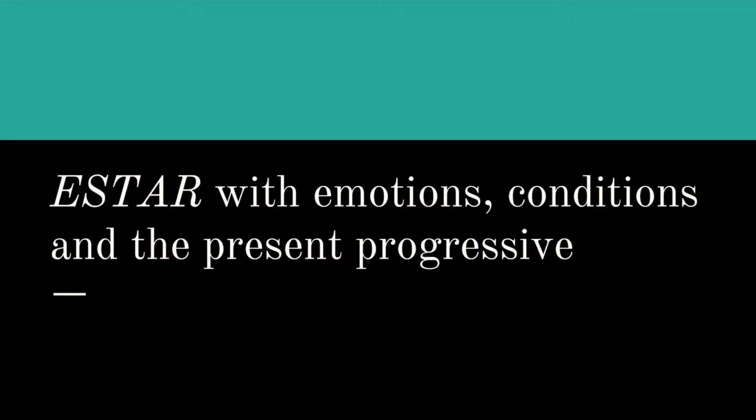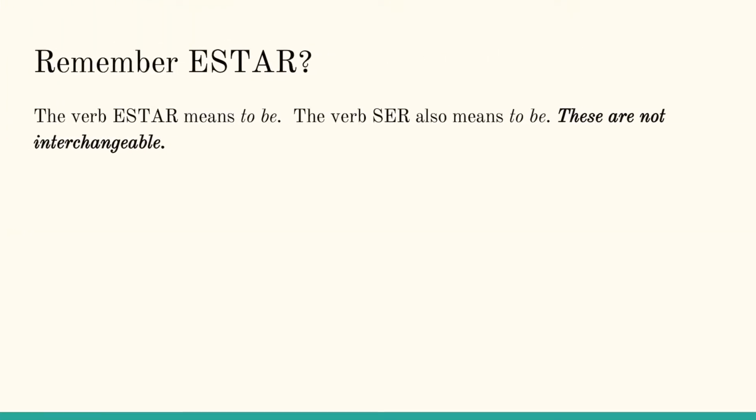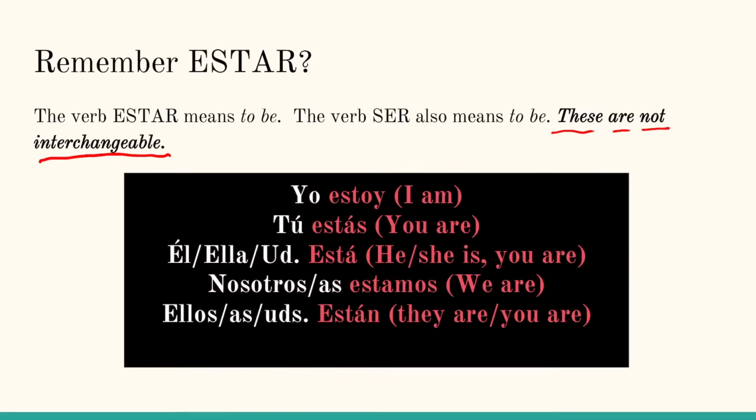Today we're going to talk about the verb estar with emotions, conditions, and the present progressive. You learned in chapter 2 that we have two verbs to be, ser and estar. Both of these verbs have specific uses in Spanish, they're not interchangeable. The conjugations for estar are yo estoy, tú estás, él, ella, usted está, nosotros estamos, ellos están. Notice the accent marks.